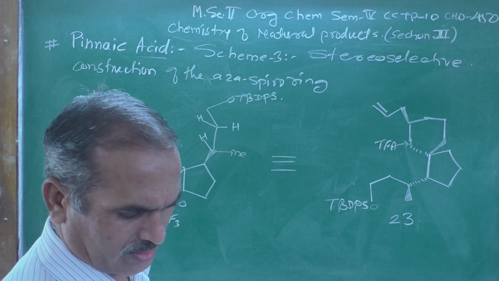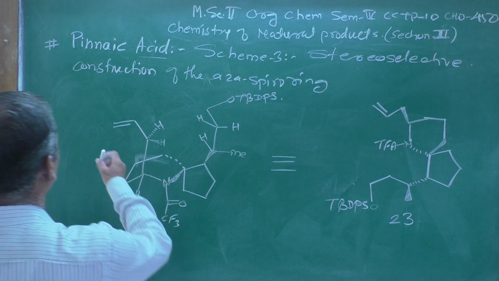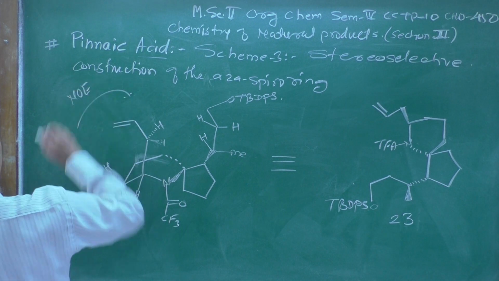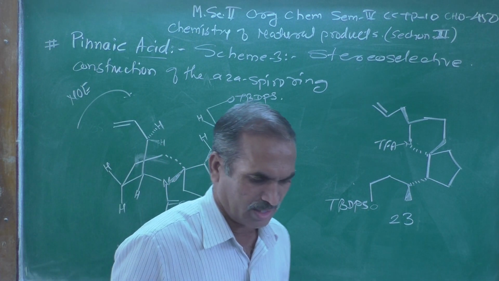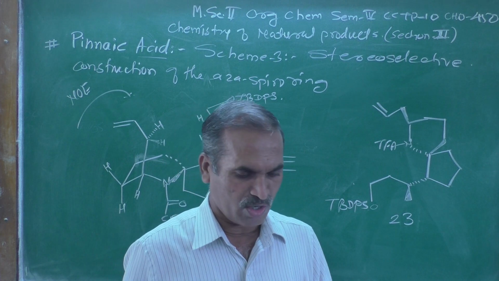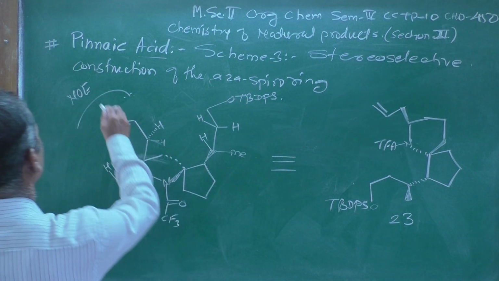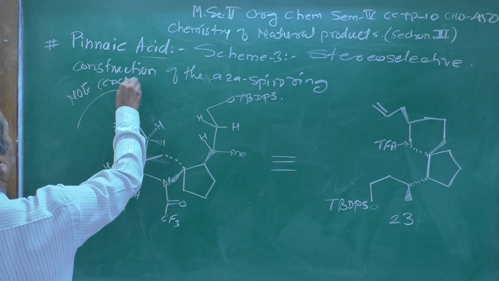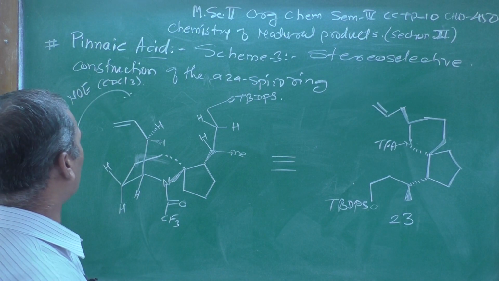Now, here we can show the NOE effect. NOE is nothing but the nuclear Overhauser effect, and this is taken in CDCl3, that is deuterated chloroform.